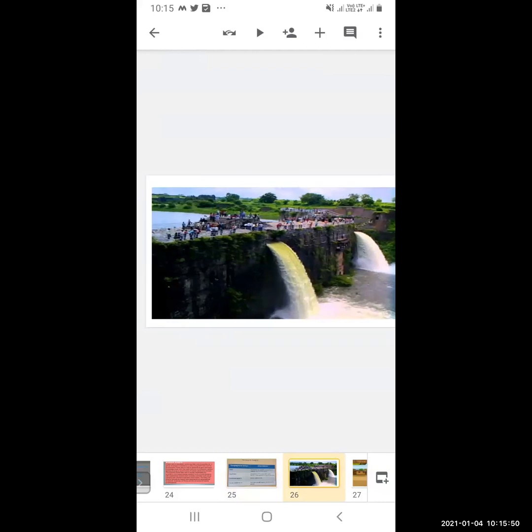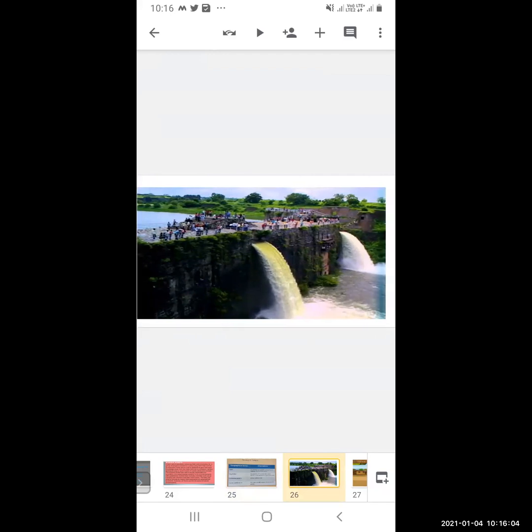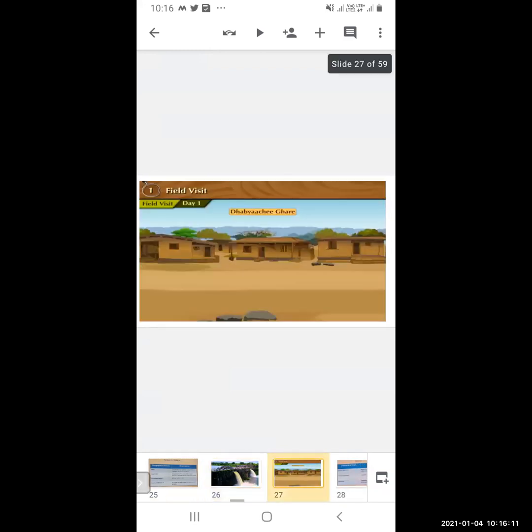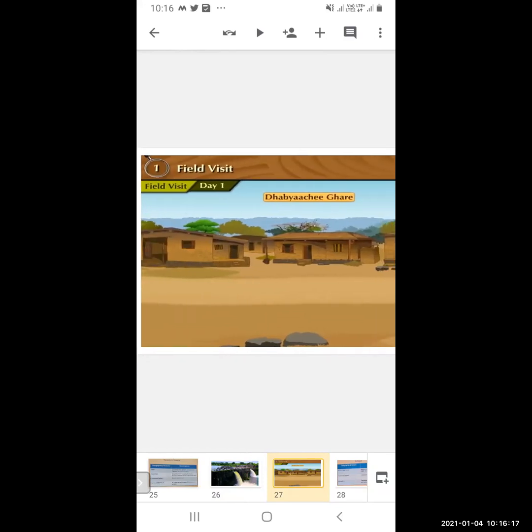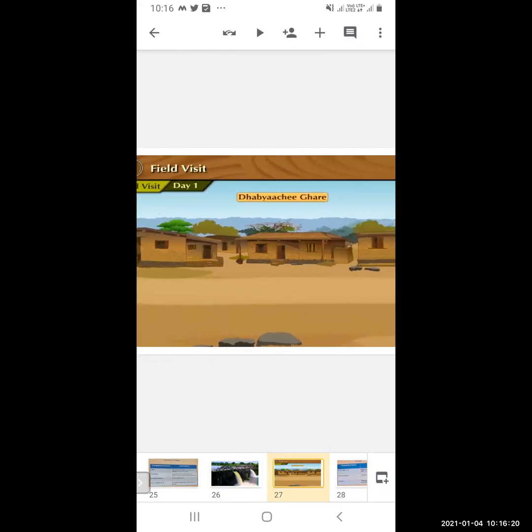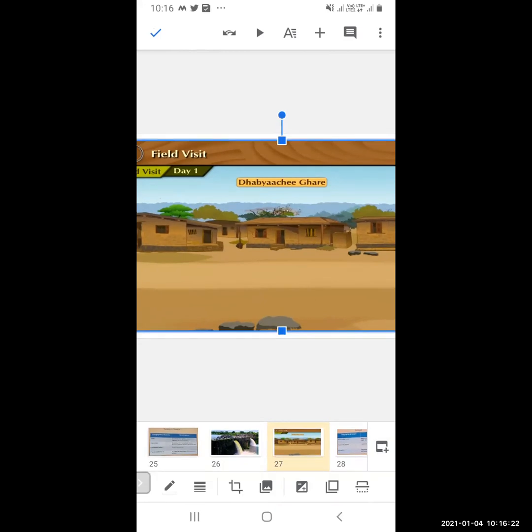Now you can see in the picture, this is a waterfall at Naldurg. The name of the waterfall is Narmadi waterfall, and it is at Naldurg. As the field visit started from Naldurg, this waterfall is there. Then we have seen the dhabyachi ghare, this type of houses. They are very ordinary, very simple houses.